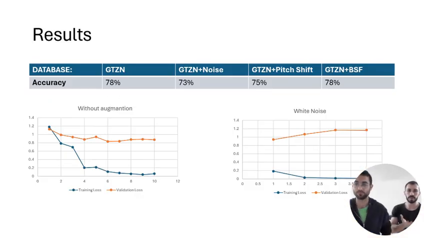So looking at the results we've received, we can see that there are four sections. The first section is about the regular model which we've used. The second section is about the white noise added to the main model itself. The third section looks at the main model with pitch shift, and the last is the base model with a bandstop filter.